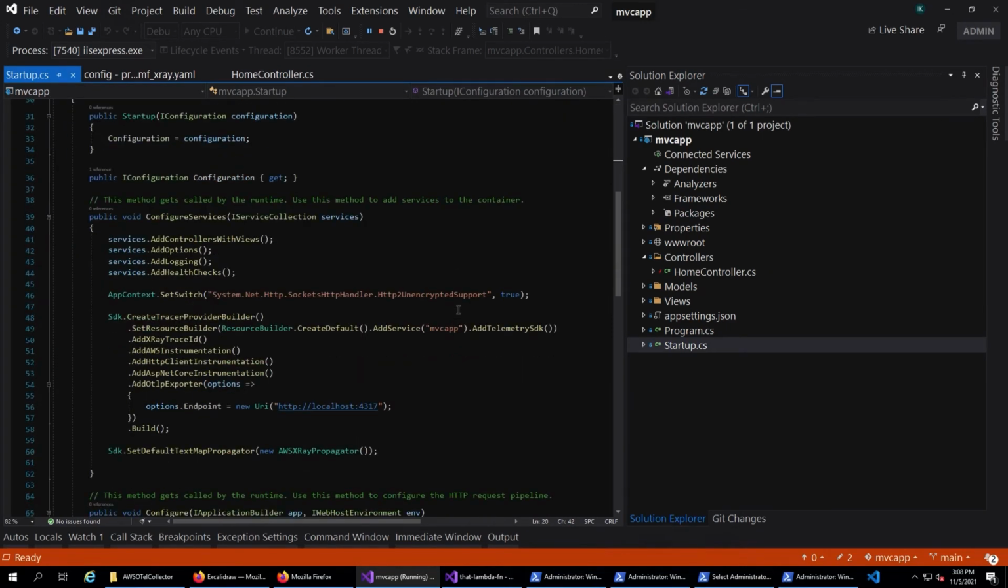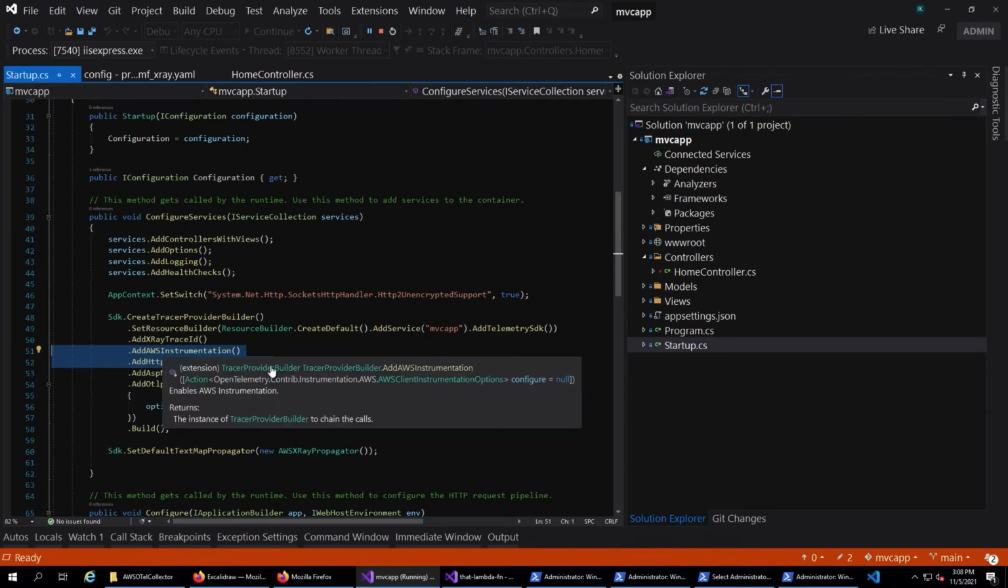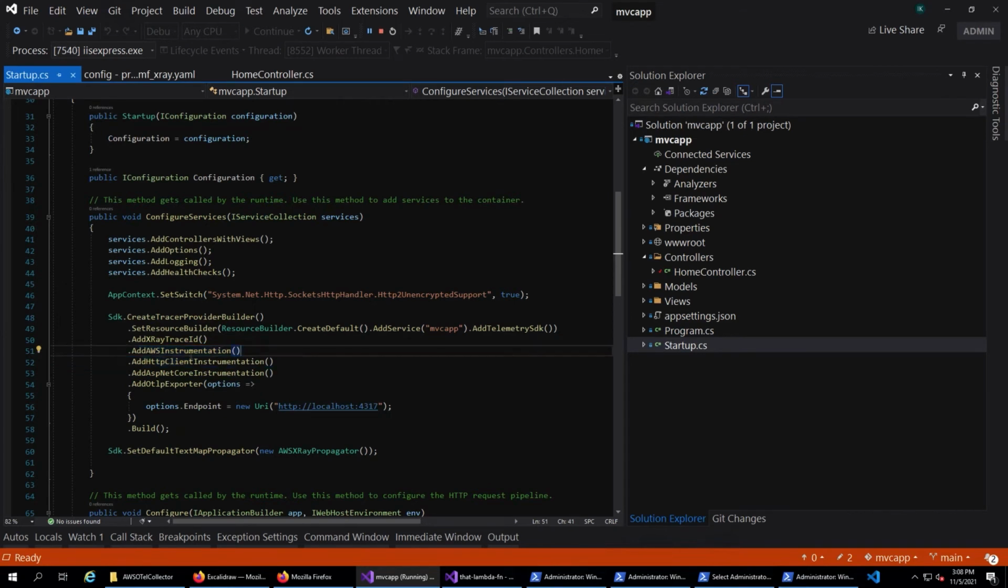One of the things you can do is automatically collect traces created by the AWS SDK calls you're making, and also HTTP client calls, or calls that you're making to APIs using the HTTP client, which happens to cover most use cases. So here you can see that in the configure services method, I've added these two capabilities: add AWS instrumentation, then add HTTP client instrumentation. Those are the two features that I'm primarily looking for.